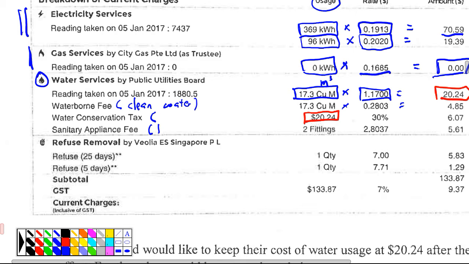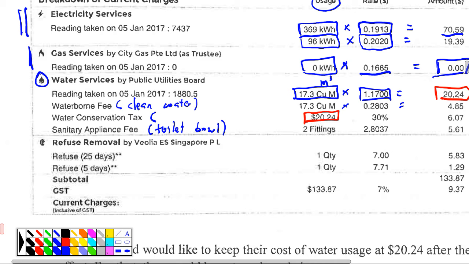Now, this means toilet bowl. Simple to understand? So 2 fitting means usually in a house you have 2 fittings. If you read, it means I have 2 toilet bowls. Usually one beside the living room, one in the master bedroom. If every bedroom has 1 toilet, then this one will be 4 or 5.